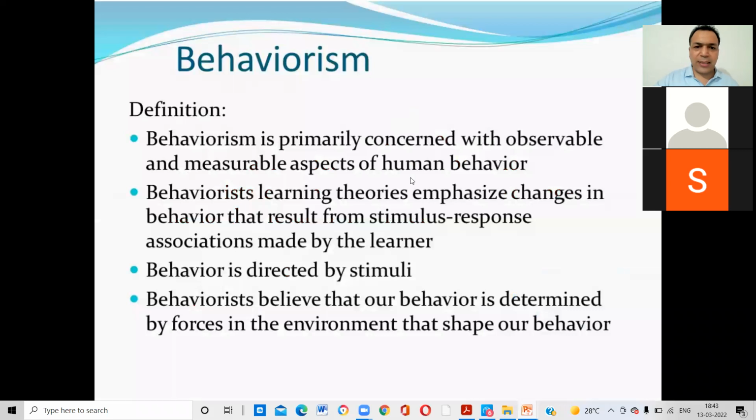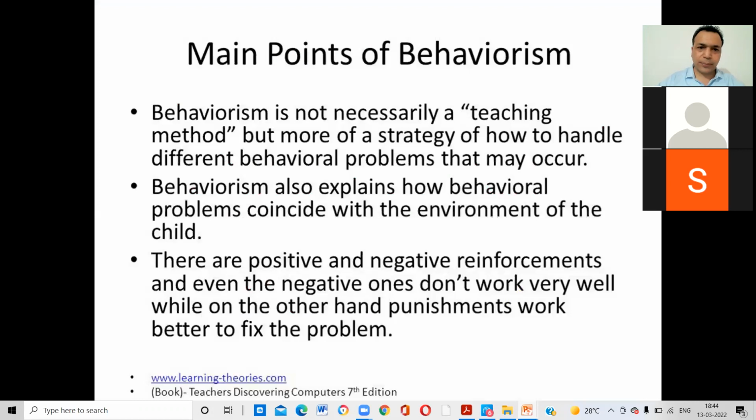Behaviorism is primarily concerned with observable and measurable aspects of human behavior. Behaviorist learning theories emphasize changes in behavior that result from stimulus-response associations made by the learner. Behavior is directed by stimulus. Behaviorists believe that our behavior is determined by forces in the environment that shape our behavior.